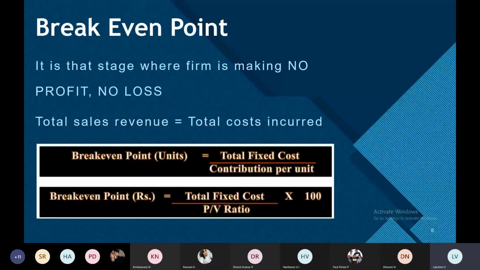Okay. So for this break even point, you might get a 2 marks question like what is meant by break even point. Apart from that, the formula for calculating break even point in units is total fixed cost divided by contribution per unit.